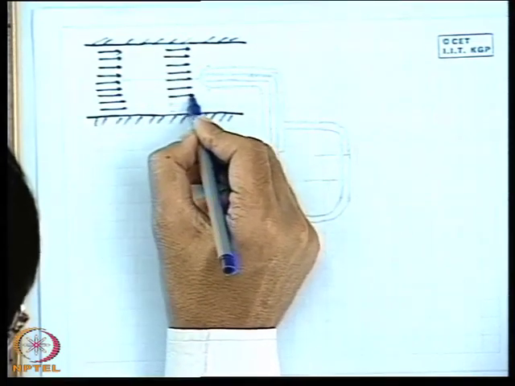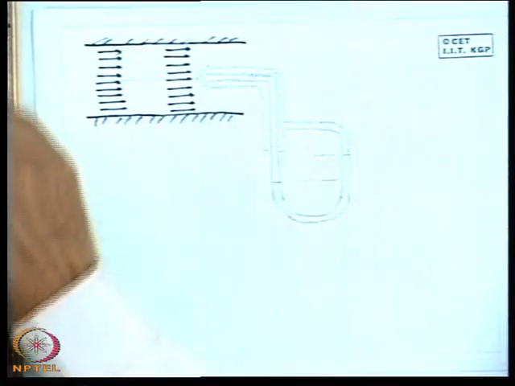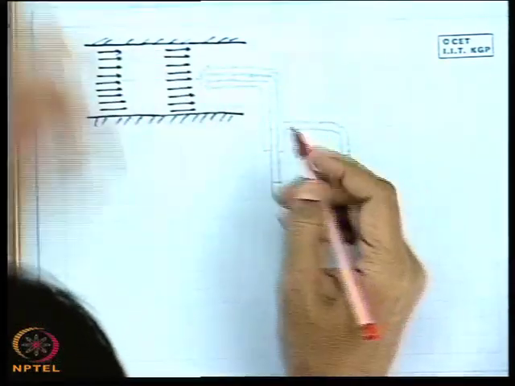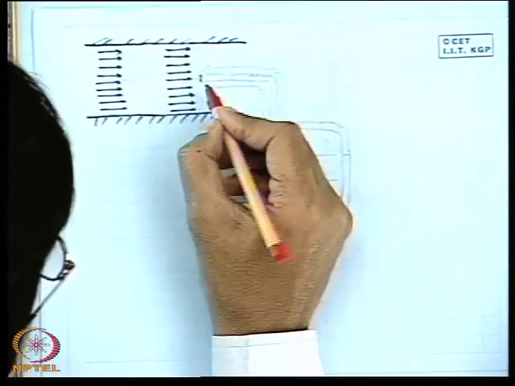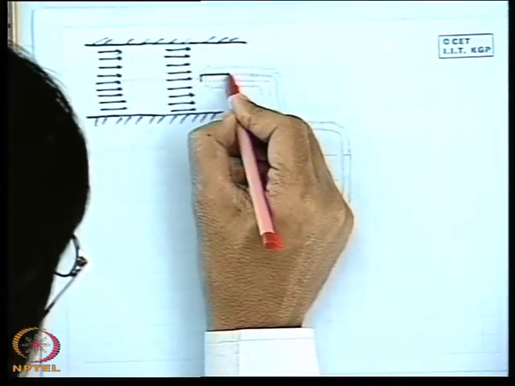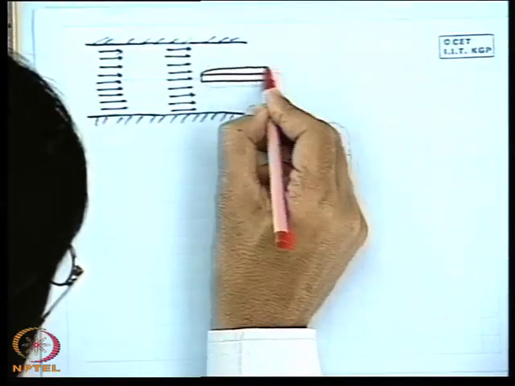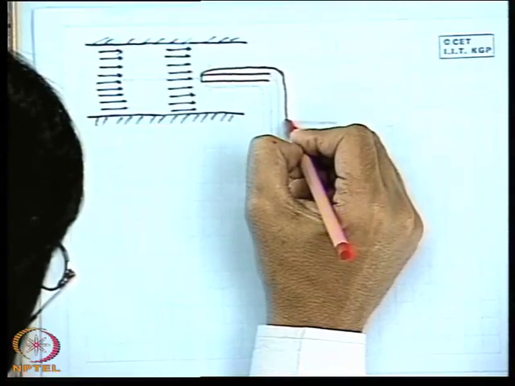Now, a pitot-static tube is attached to this to measure the velocity at a point. So we will place a pitot-static tube, and let us show it like this. We have shown the pitot-static tube earlier also.